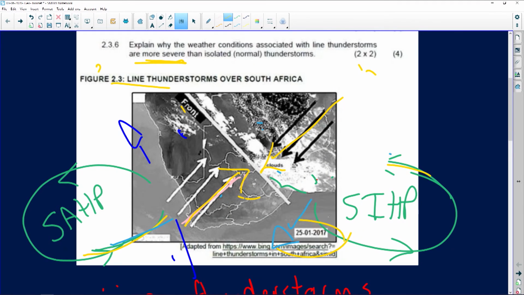And when we look at more severe, what can we do? We can look at, for instance, conditions where hail might form. Now, very importantly, I want to throw in an extra question over here. Just make it up, because they might ask you this. I'm just going to write it, 2.3.7. Positive and negative impact of line thunderstorms.